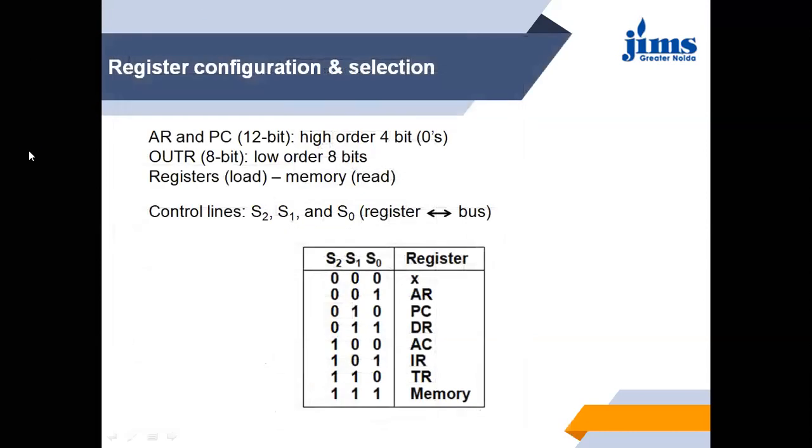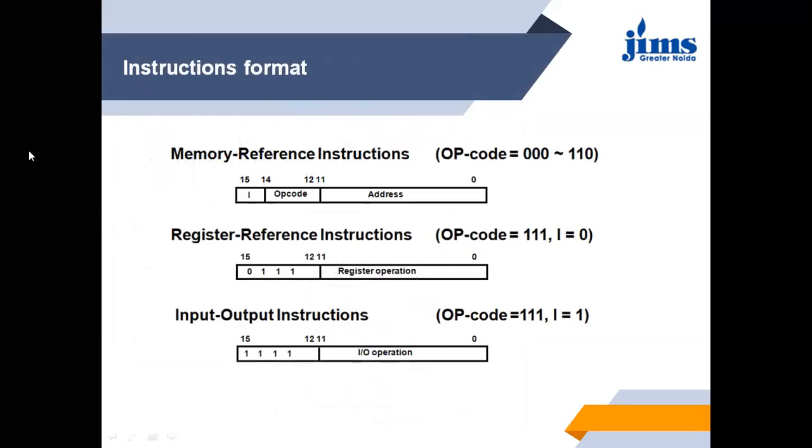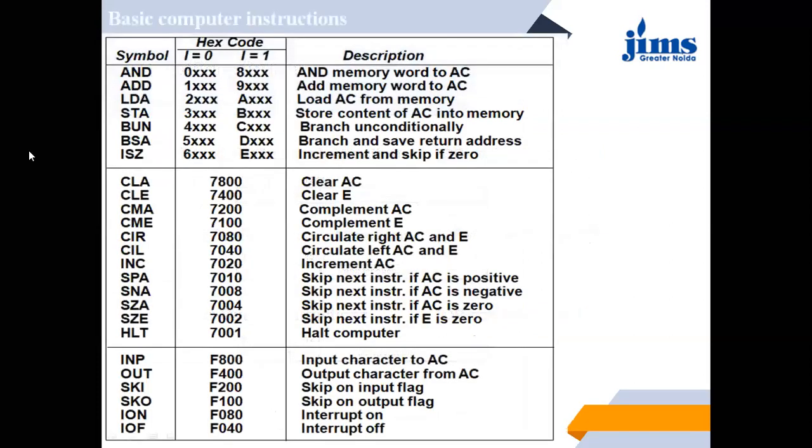But till now, you should try to understand about the register or code, that this is for CLA, means clear accumulator. When we have to clear the accumulator, then we have to write CLA. For clear E bit, we write CLE. For complement of A, we write CMA. For complement of E, CME. Circular right, circular left, increment.